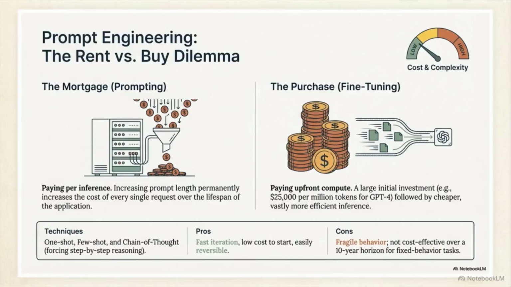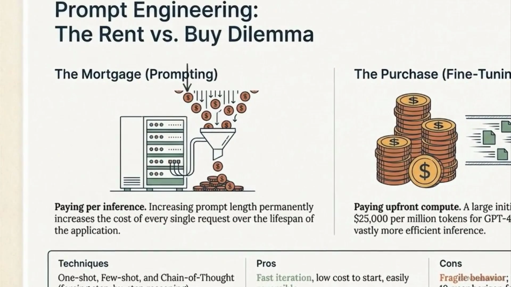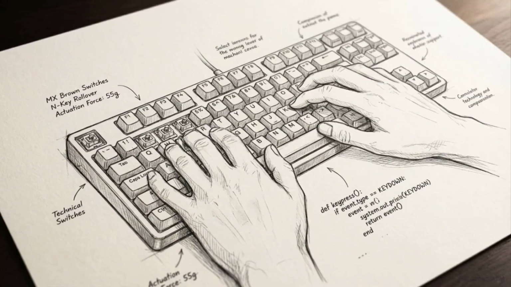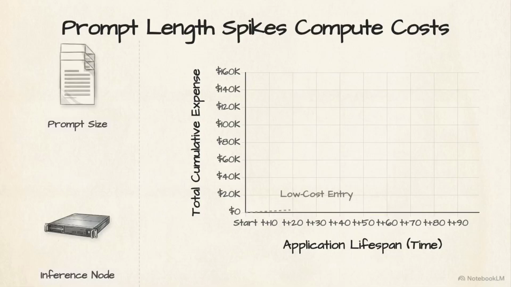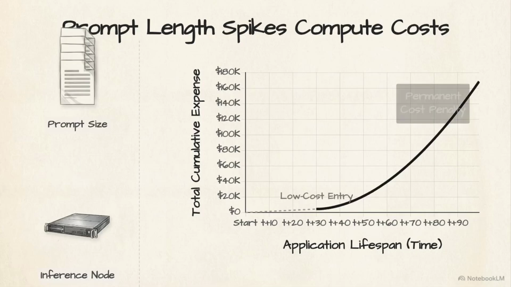This graphic breaks down the rent versus buy economic trade-off of prompt engineering. Prompting acts like a mortgage, where you are paying per inference. While writing a prompt is fast and allows for rapid iteration, increasing the length of that prompt permanently spikes the compute cost for every single user request over the entire lifespan of the application.